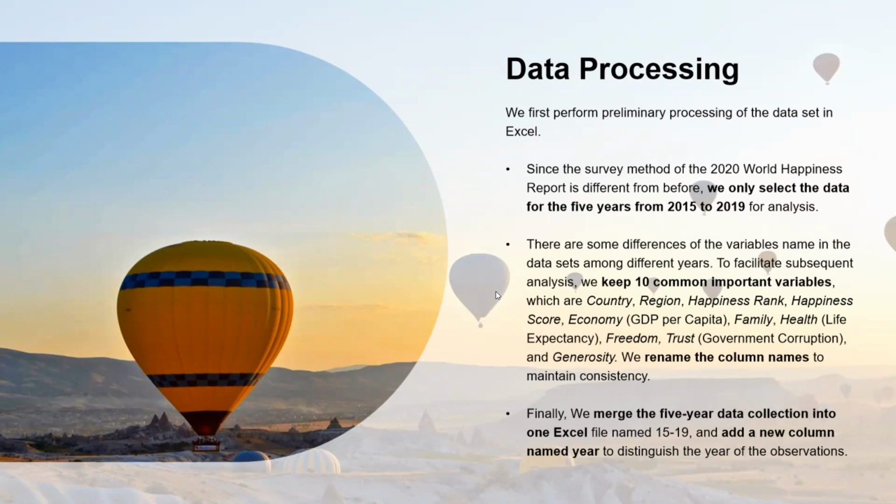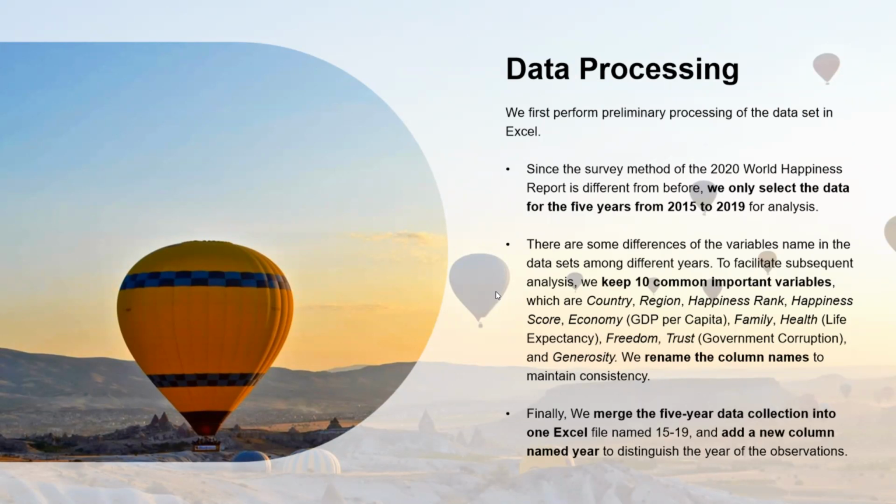There are some different variable names in this data set among these years, so we keep only 10 common important variables, which are country, region, happiness rank, happiness score, economic, family, healthy, freedom, trust, and generosity. We also rename the columns to maintain consistency.